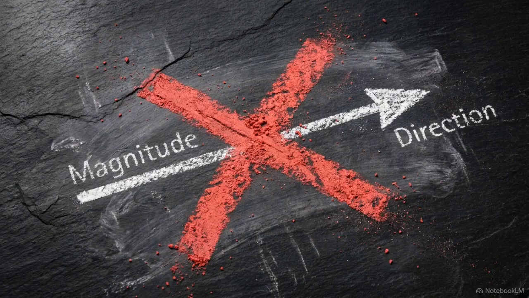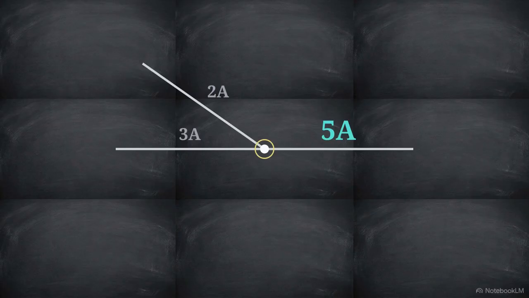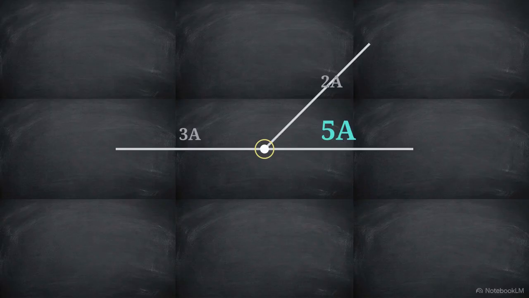That definition is incomplete. Take electrical current as a counterexample. Current clearly has magnitude, measured in amperes, and it has a strict direction, flowing along a specific path through a wire. But if you change the angle at which these wires intersect, the output does not change. A 2 amp and 3 amp current meeting at a 90-degree angle or a 45-degree angle will always output exactly 5 amps. They add algebraically, not geometrically.